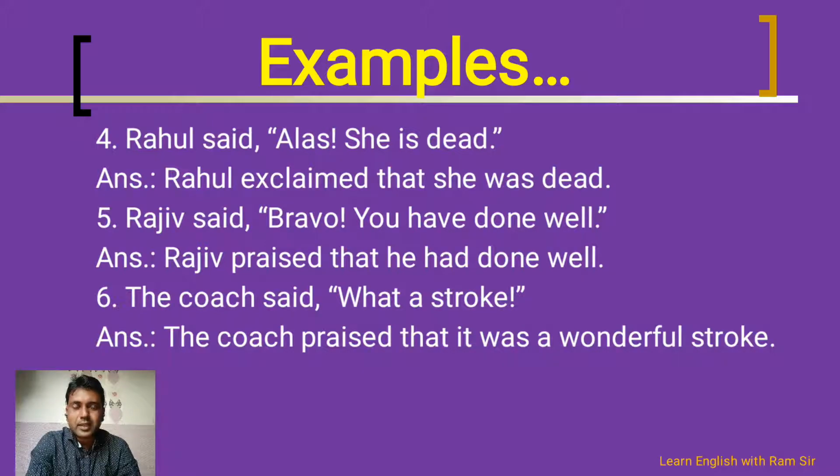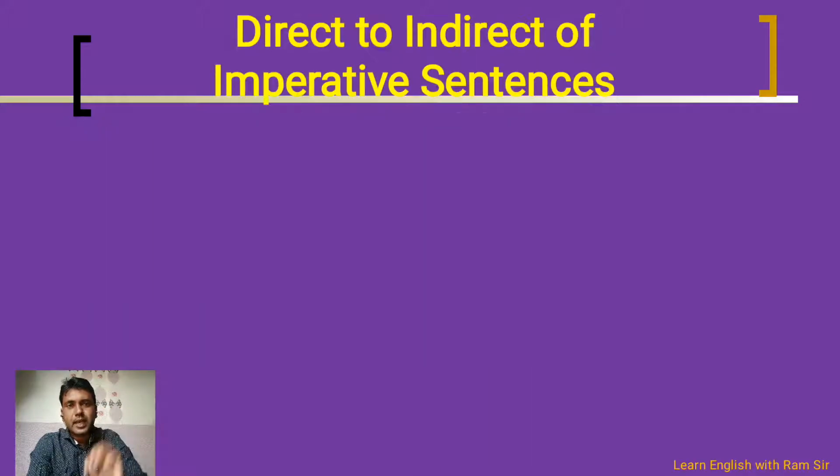I hope that now you understood how to convert exclamatory statements into indirect speech. This is very simple, and if you are following the rules one by one, you will get the answer which will be 100% correct. So without wasting time, let's see the second type, that is the imperative sentences.